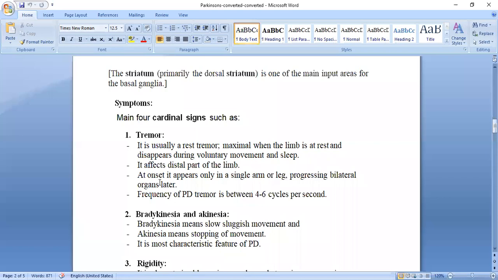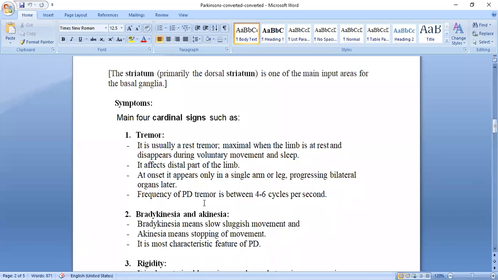Only one arm or leg. Later, as the disease progresses, it is exaggerated and may appear on both sides, bilateral.